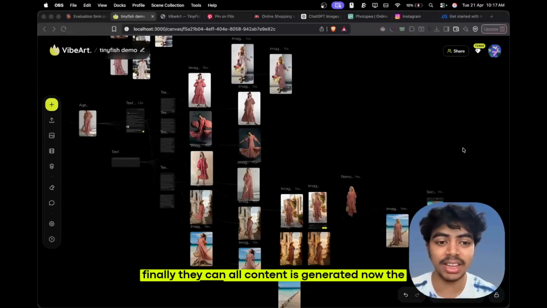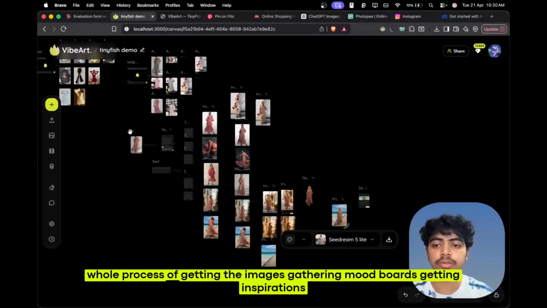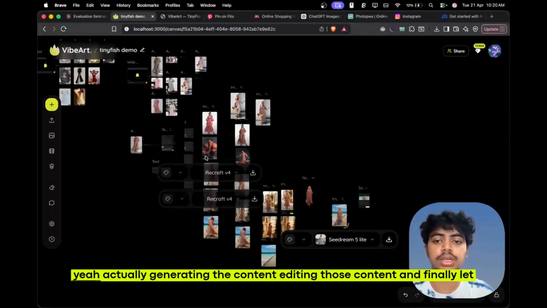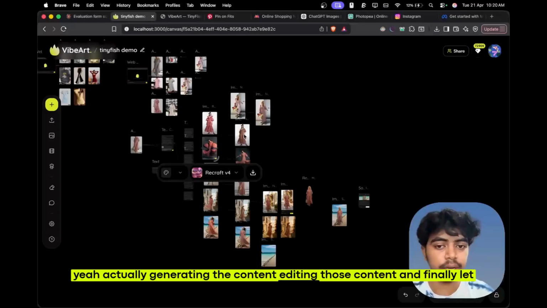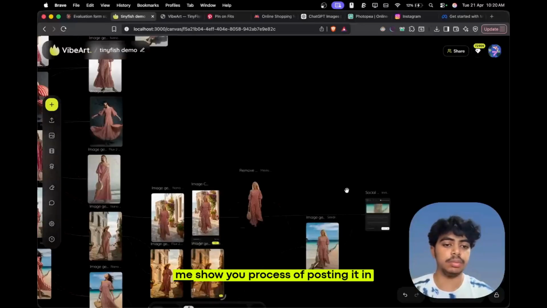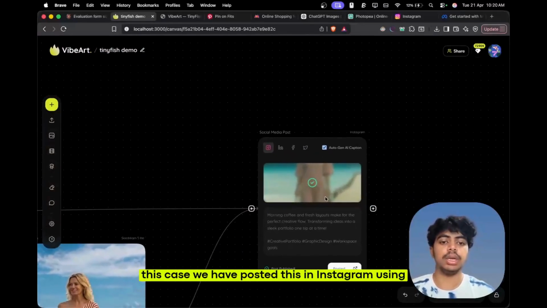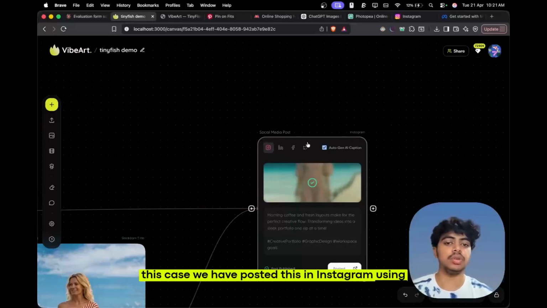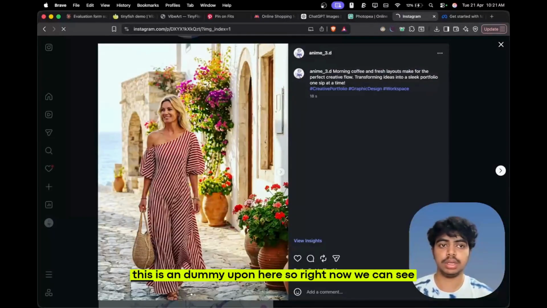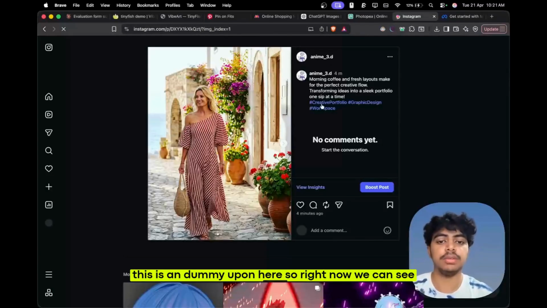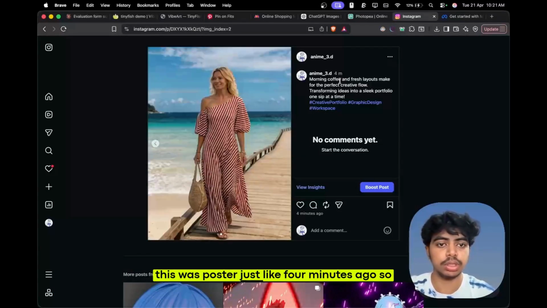So finally all content is generated now. The whole process of getting the images, gathering mood boards, getting inspirations, actually generating the content, editing those content, and finally let me show you the process of posting it. In this case, we have posted this on Instagram using our social media post node. Let me go to Instagram. Yes, this is a dummy account I have. So right now we can see this was posted just like 4 minutes ago.